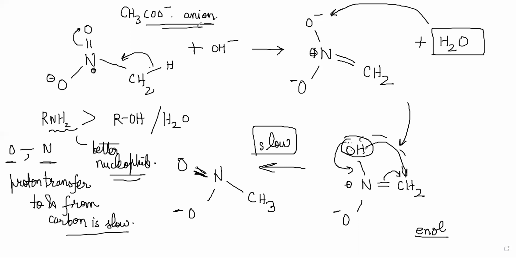The other equilibrium is between acetic acid and acetate ion: CH3COO minus plus H plus gives CH3COOH, right? The third thing present in the solution, but not in any equilibrium, is Ac2O, which is CH3CO-O-COCH3.